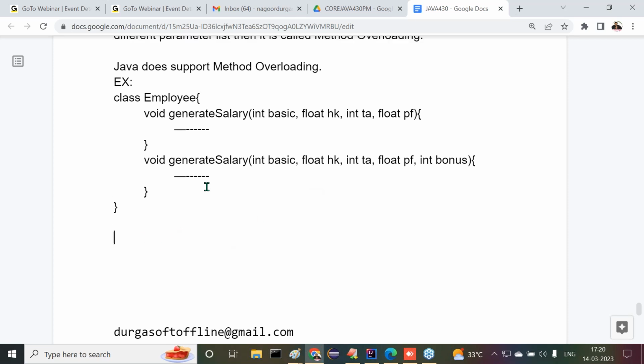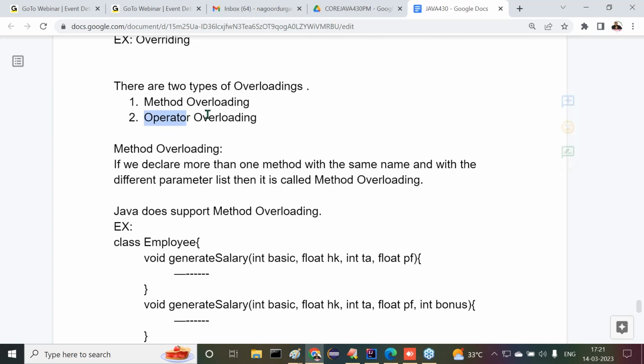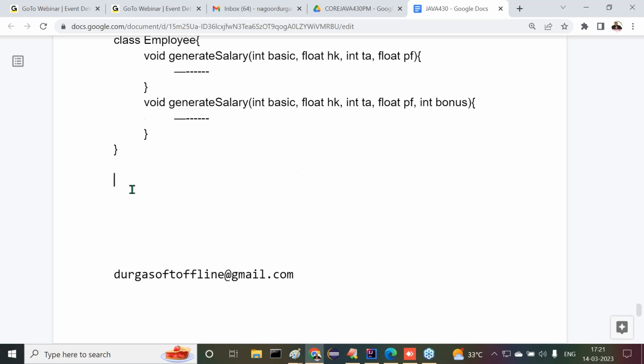That's okay, fine. Now we understood method overloading. Then what is the next one here? Operator overloading. That is our required point here. Now all of you observe carefully. Operator overloading. All right. What is the meaning of this operator overloading? Right, sir.